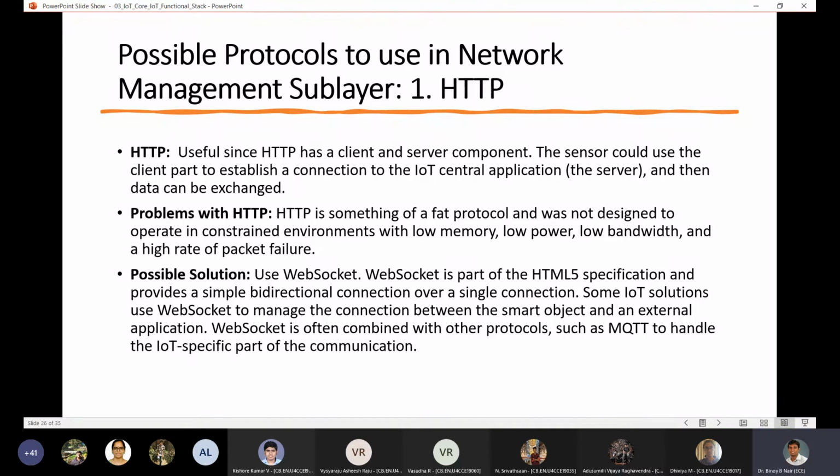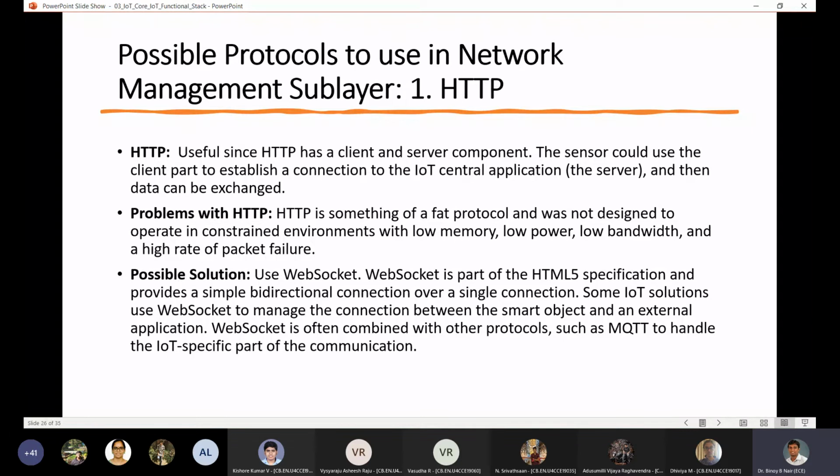Just like in a typical IT system, whoever is opening the browser is the client, and the server is sitting somewhere, maybe in the US or in Japan or in Canada or somewhere. You are querying the server, and the server puts the data in a form that you can understand and sends it back, and it is populated on your screen as a web page. That is what happens in a typical web query.